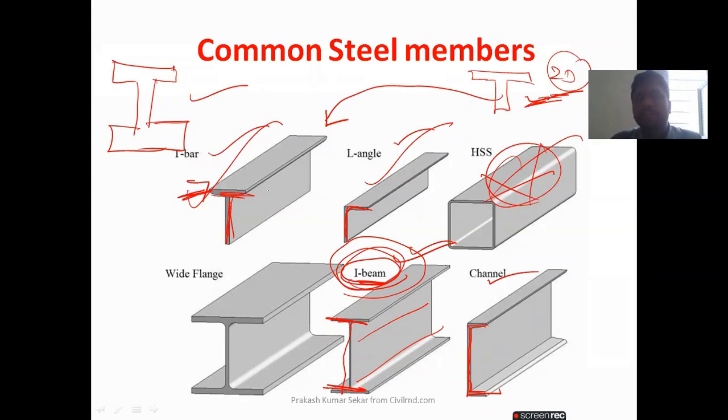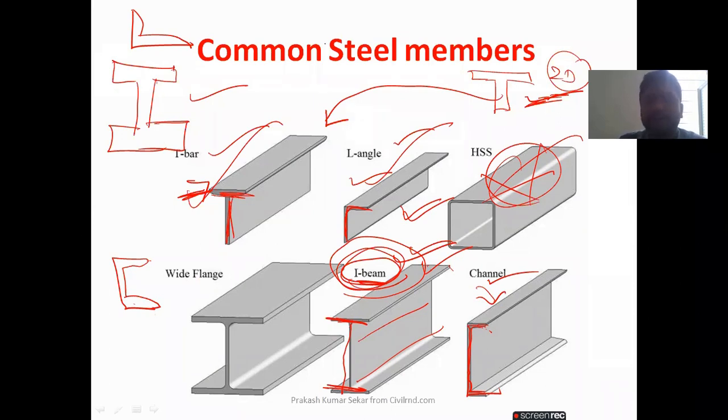Same like that, this is the angle section. In the angle section, we will draw it in 2D like this. But if you go to the site, it looks like this channel section. You see, this is the channel section. Whatever we are designing is a 3D view, but we will draw it like this. We will solve all the problems by taking it like this only. So my dear students, this is the most important thing for better understanding of the sections we are discussing.